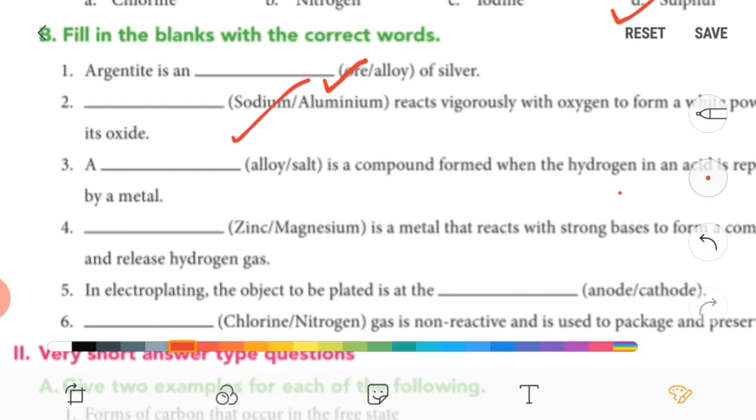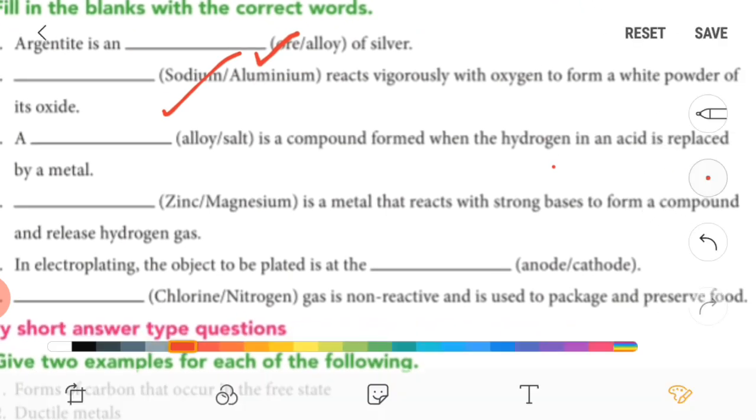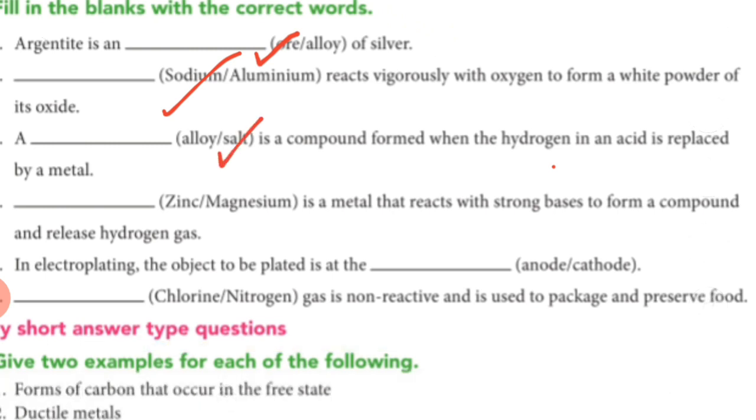Third one is a compound formed when hydrogen in an acid is replaced by a metal. So is this the displacement reaction, right? Salt is a compound formed when hydrogen in an acid is replaced. Now it is not a displacement reaction but a compound formed when an acid reacts with a metal, so it is salt.